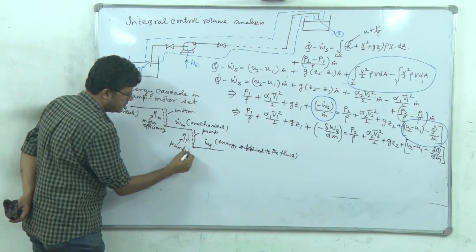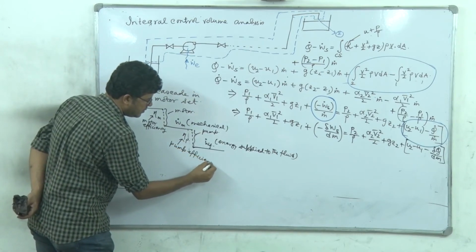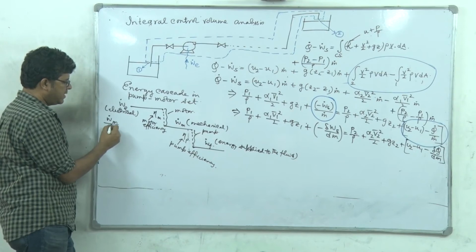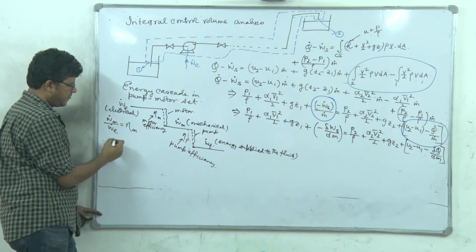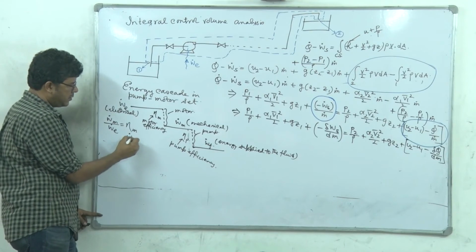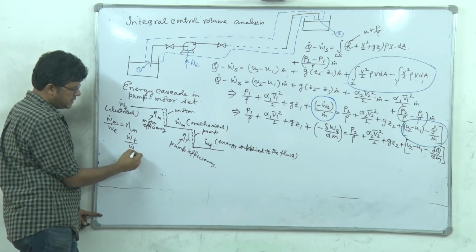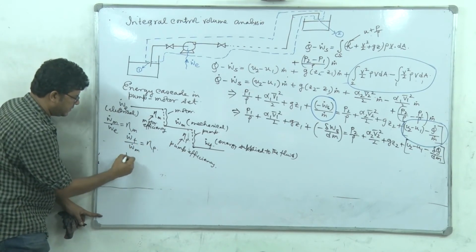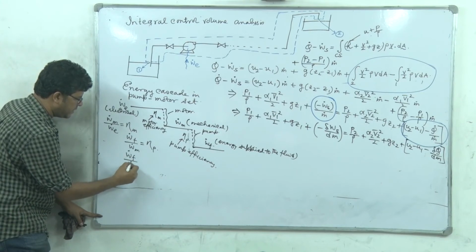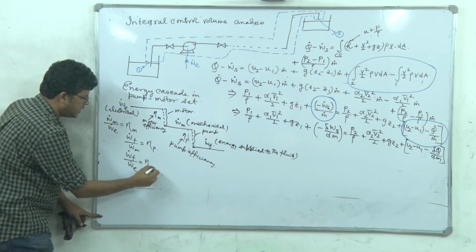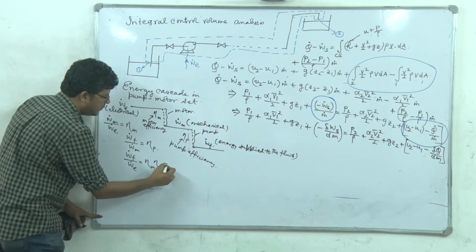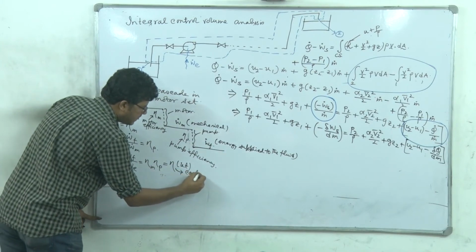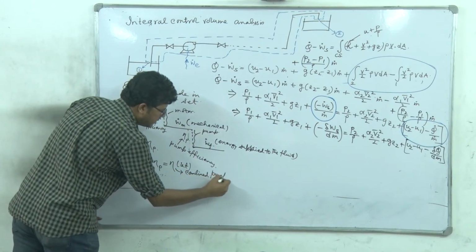And that is pump efficiency. So what I am trying to say is that W dot M divided by W dot E is eta M, and W dot F divided by W dot M is eta P. So if I multiply this, I will get W dot F divided by W dot E is equal to eta M into eta P, and we are defining it as eta, and that eta is the combined pump motor set efficiency.